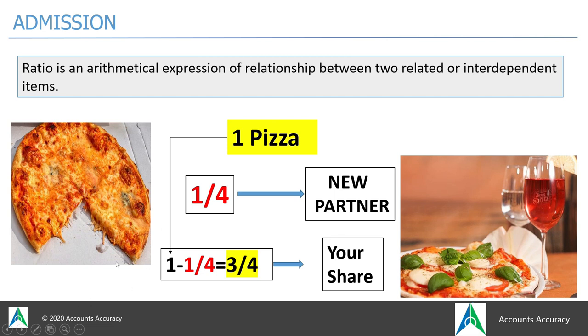If you consider the whole pizza as the whole profit share, then you will easily understand that after giving away a certain portion, the leftover portion of the share will be divided among the old partners. Think about the profit as a whole, just like a pizza. As 1/4 portion has been given to the new partner, in the same way, if 1/4 of the total share is given to the new partner, the leftover share will only be divided among the old partners. So that's how you have to think.